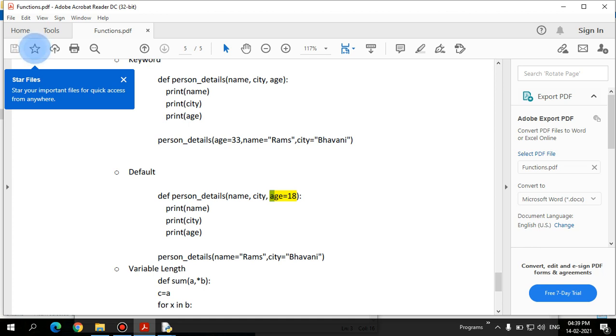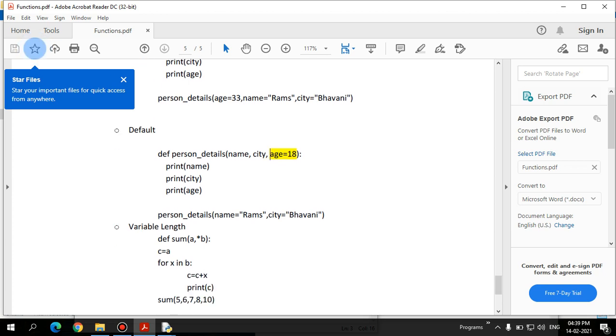Please understand. A default value is nothing but, if a value is used when calling the function, it will override the default value. If it is not used, it will supply the default value, whatever you defined when you defined the function, right? That is the concept of default argument. Let's see, we will use all these concepts ideally.